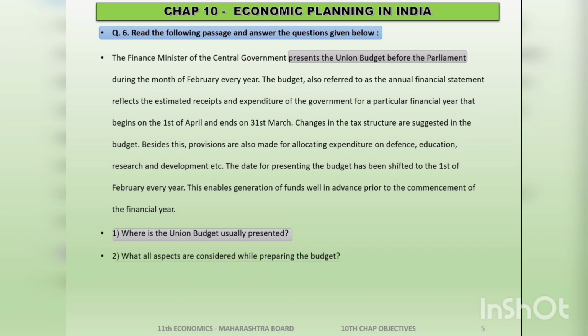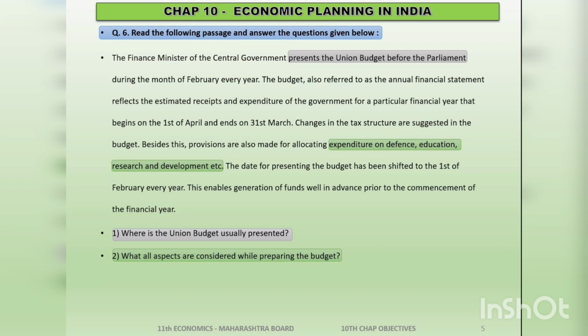What aspects are considered while preparing the budget? Now when you read it further, children, you can see over here, besides this, provisions are also made for allocating expenditure on defense, education, research and development. These are the various aspects, right? Where all the government is going to spend money. So your answer is the following aspects are considered while preparing the budget. They are expenditure on defense, education, research and development, etc.